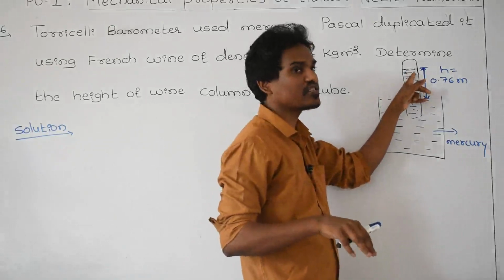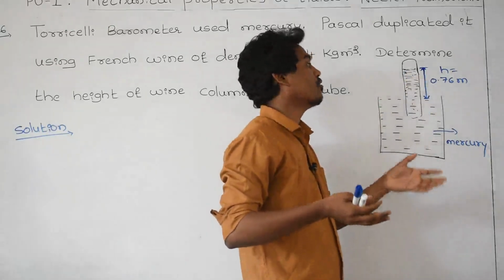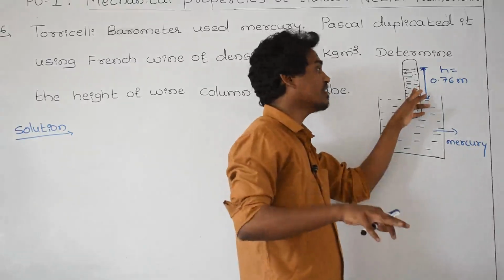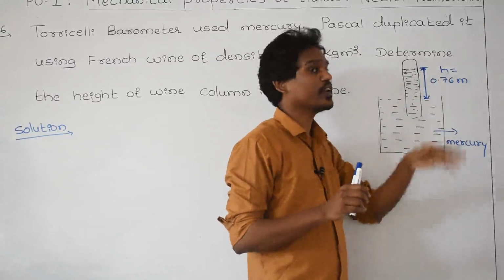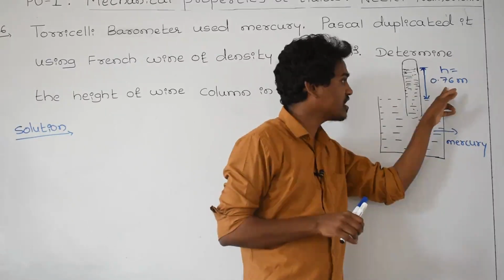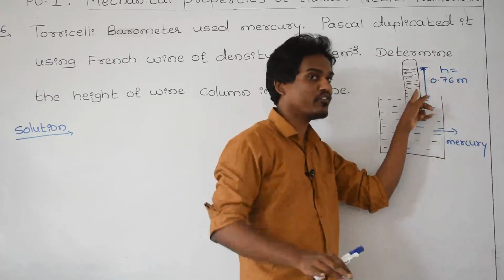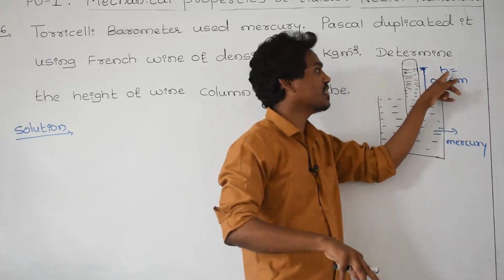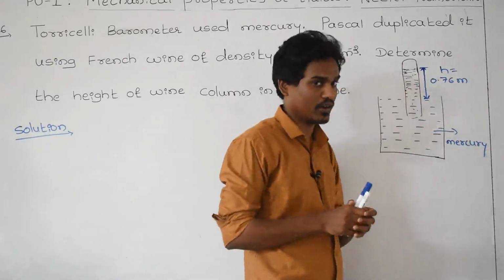What will be the height of French wine in the tube? You need to find out. It means that h you need to find out. But h is there, this is the h of the liquid with respect to mercury. But you need to find out the h value if you use a French wine instead of mercury.